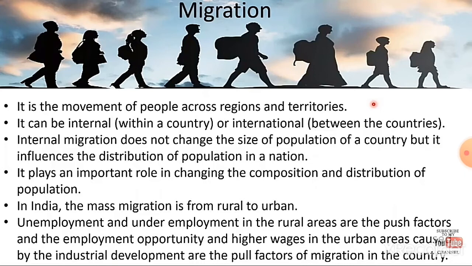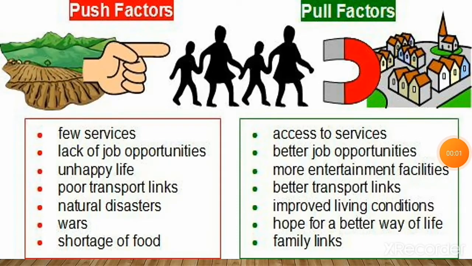Next, unemployment and underemployment in the rural areas are the push factors, and employment opportunity and higher wages in the urban areas caused by the industrial development are the pull factors of migration in the country. Let me see what is push factor and what is pull factor.